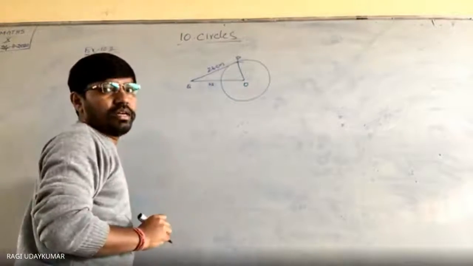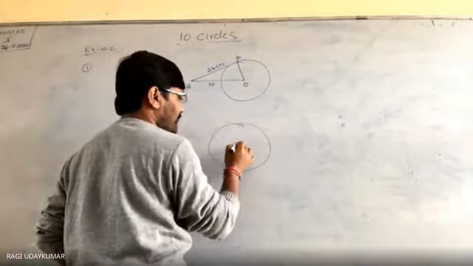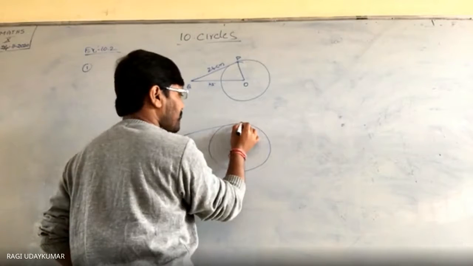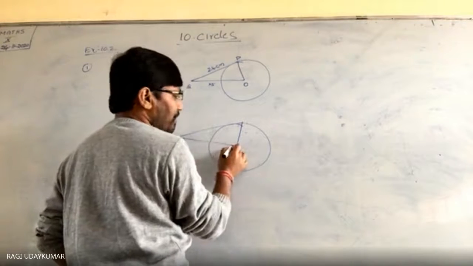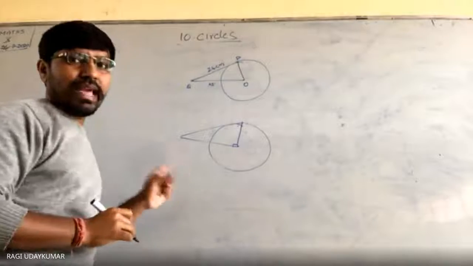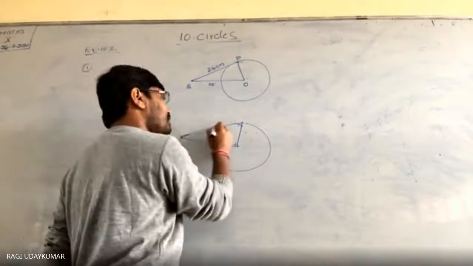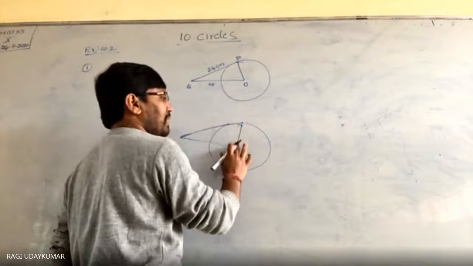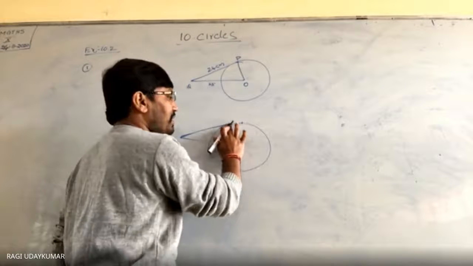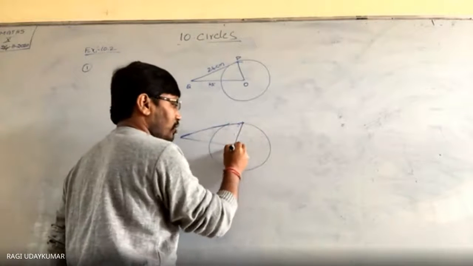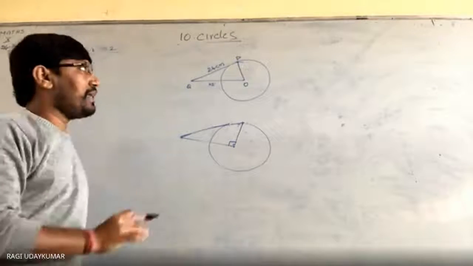To find the radius, most students draw the tangent wrongly. They draw a line from here and another line from there, and it looks perpendicular, like this. This is wrong. Whenever you draw a tangent, the radius comes to the point of contact and is perpendicular. Students often cannot draw it properly; even in a rough figure they take it in confusion with 90 degrees there. So please don't do it like that.